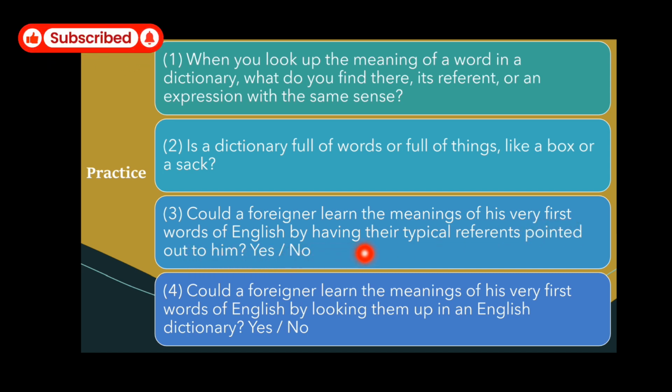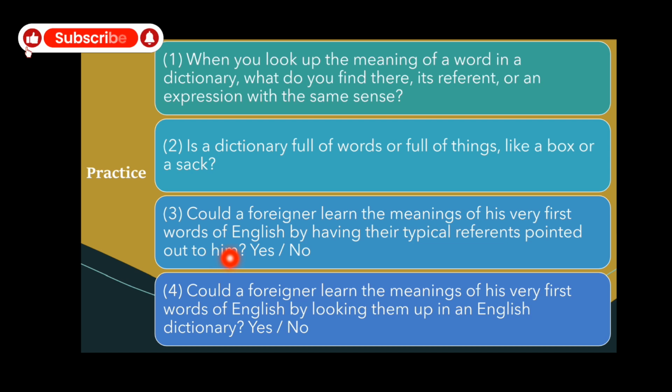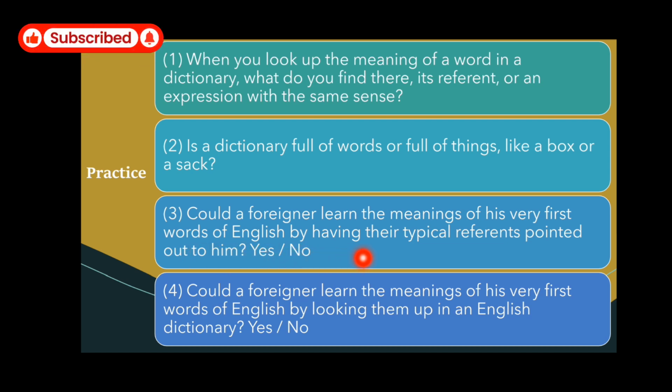The third point: could a foreigner learn the meaning of the very first words of English by having their typical reference pointed out to him? This is a question. If there is a foreign learner who wants to learn the English language, Pashto language, Urdu language, Hindi language, right? When he doesn't know the meaning, will he look up the meaning of English words by having their typical reference pointed out to him?